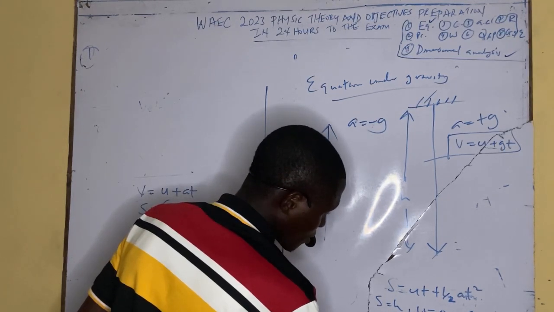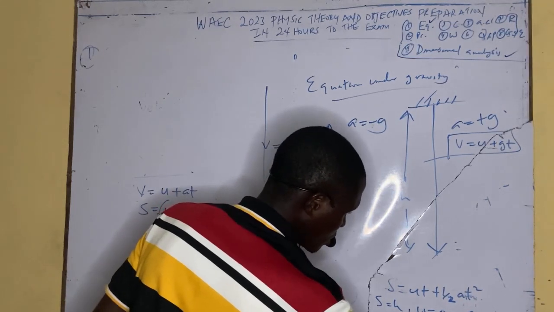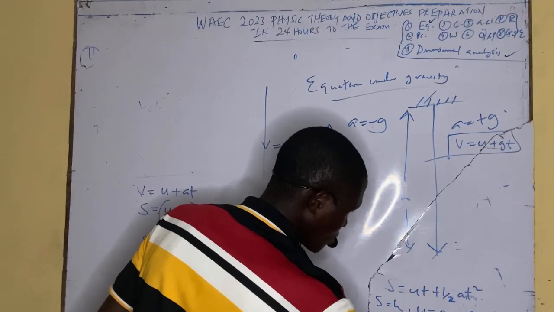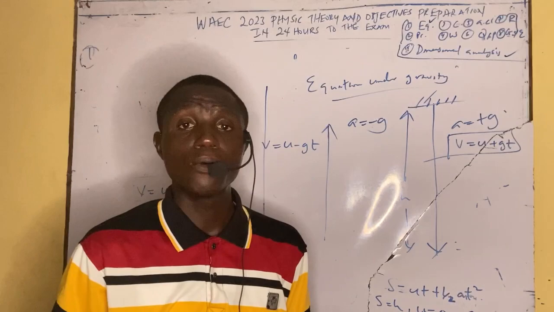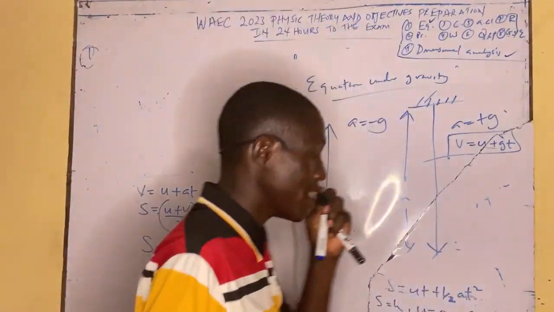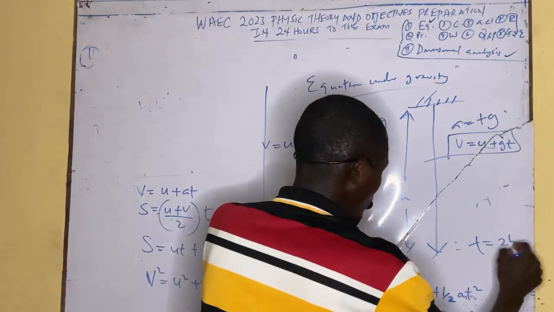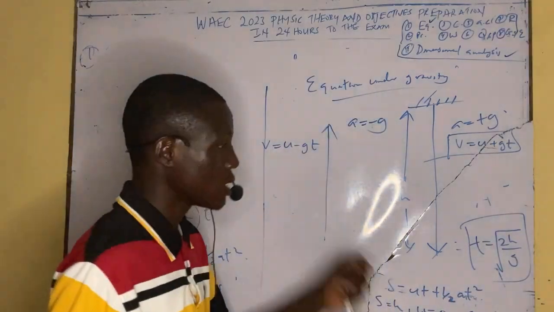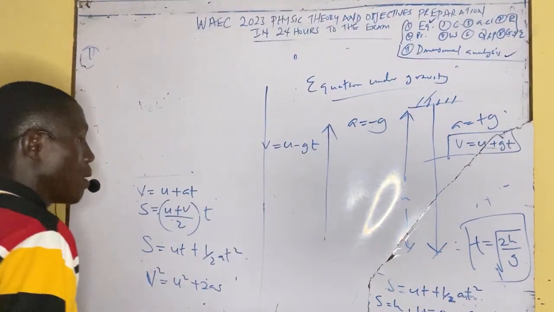So now if you calculate, this formula is used to calculate time. t is equal to the square root of 2h over g. This formula is very, very essential for calculating the time taken for an object to fall from a particular height. t is equal to the square root of 2h over g. If you cannot recall all this process, remember this formula.